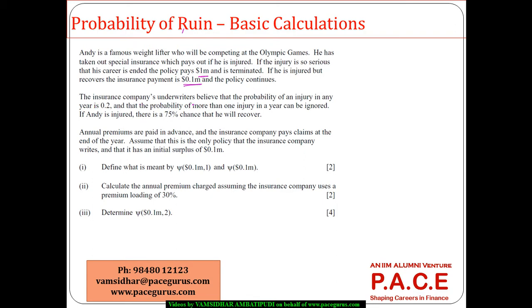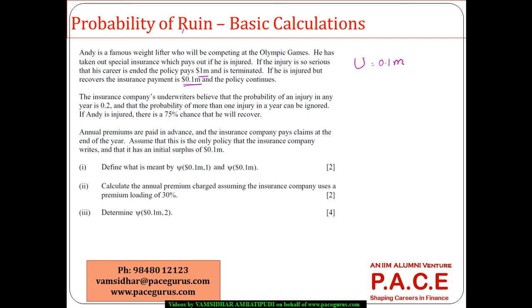The insurance company's underwriters believe that the probability of an injury in any year is 0.2. The probability of more than one injury in a year can be ignored. If Andy is injured, there is a 75% chance that he will recover. Annual premiums are paid in advance and the insurance company pays the claim at the end of the year. Assume this is the only policy the insurance company writes and it has an initial surplus of 0.1 million.